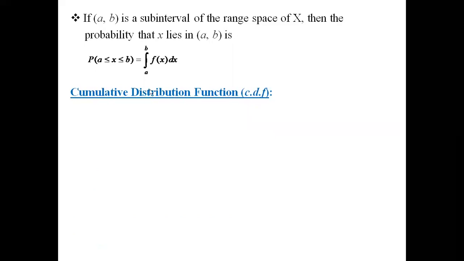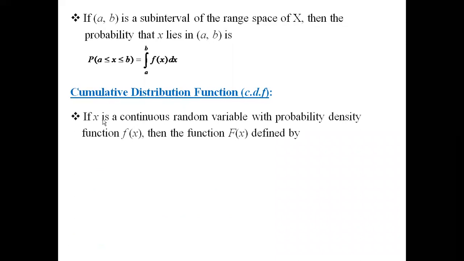Now let us know the definition for cumulative distribution function, CDF. If x is a continuous random variable with probability density function denoted by f of x, then the function capital F of x defined by capital F of x is equal to probability of capital X less than or equal to small x, where the integral limits will be from minus infinity to x of f of x dx, is known as CDF of x, cumulative distribution function of the random variable x.